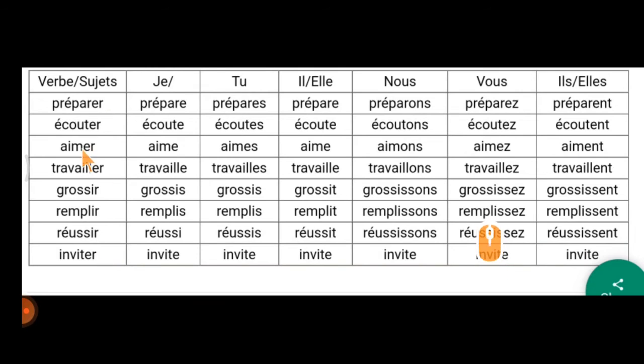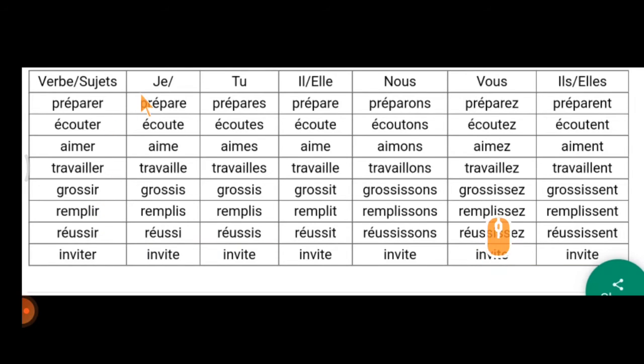If you see this list of verbs, there is a combination of ER and IR. Préparer is ER, écouter ER, aimer ER, travailler ER, and inviter ER. And what is IR? Grossir, remplir, réussir.